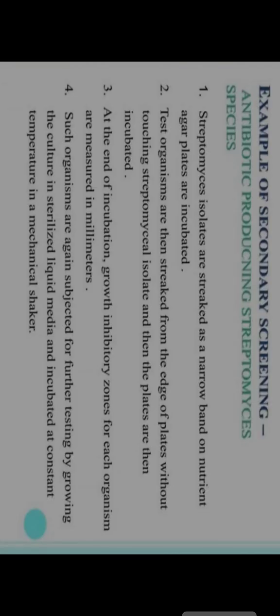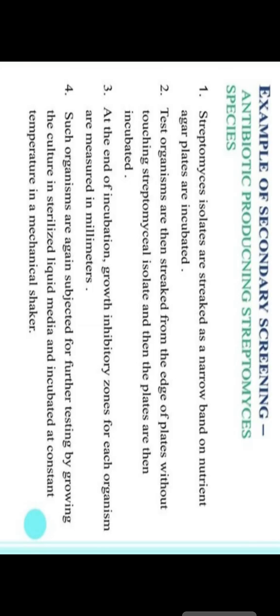So an example of secondary screening is antibiotic producing Streptomyces species. Streptomyces is a species that is isolated by streaking a narrow band on the nutrient agar plate, and then test organisms are streaked from the edge of the plate without touching the Streptomyces isolate.